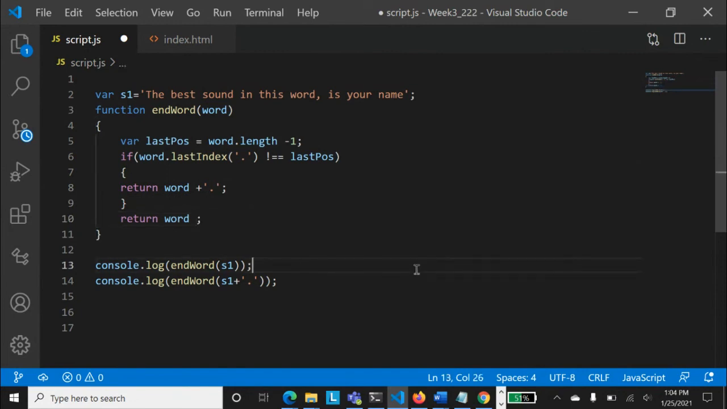So you got my point, what I'm saying over here? Because we are checking if the last index of dot is not the last position. So the last position is not the dot. This literally means that the last letter is not dot. If that last letter is not dot, add this dot to it. And if that last letter is already a dot, don't add to it.